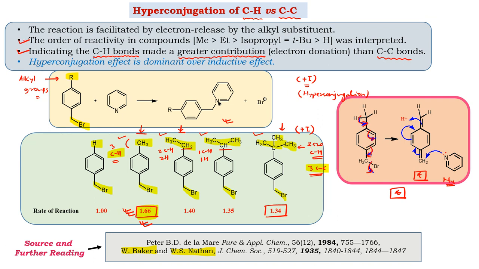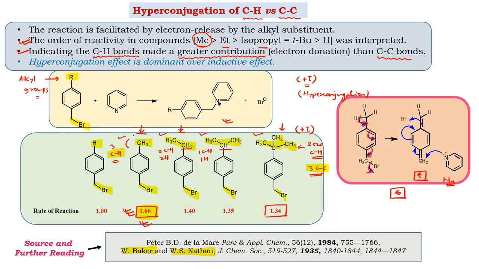Second, it sets the idea about the order of reactivities of compounds having connectivities like CH3, ethyl, and isopropyl group. It is confirmed that CH3 shows the highest rate of induction of electrons, and that is because of the higher contributory structures of hyperconjugation.